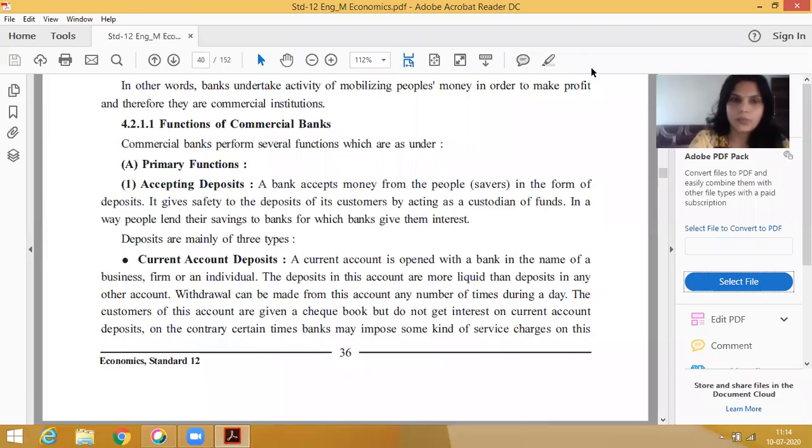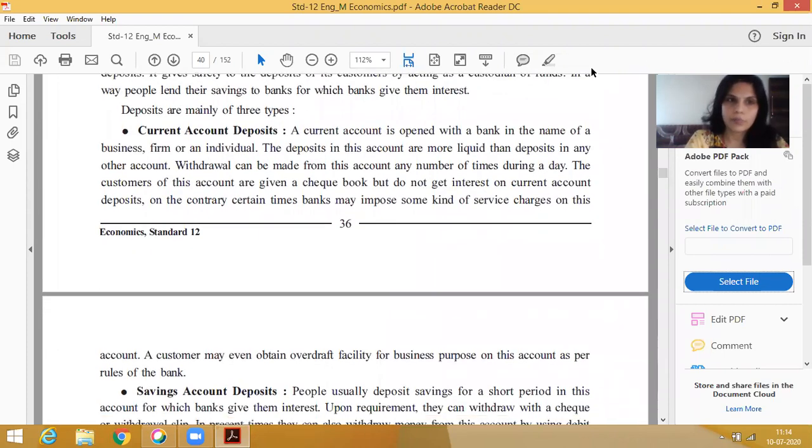Hello friends, good morning. Yesterday I started our chapter's third topic, which is related to functions of commercial bank. In this topic we have completed primary functions. Am I correct? Primary functions of commercial bank, this topic we have started, and in it I have completed accept deposits.